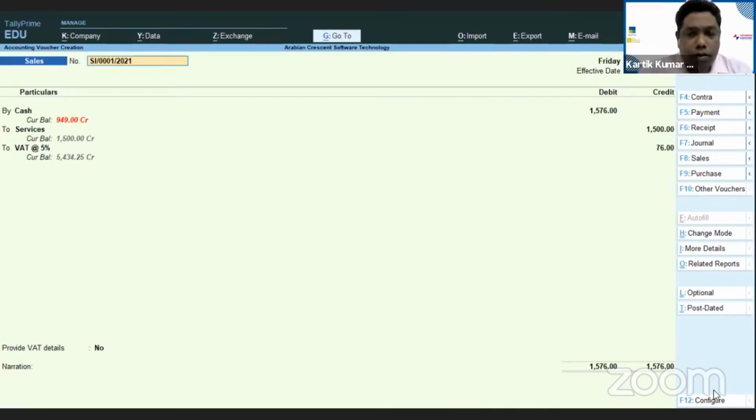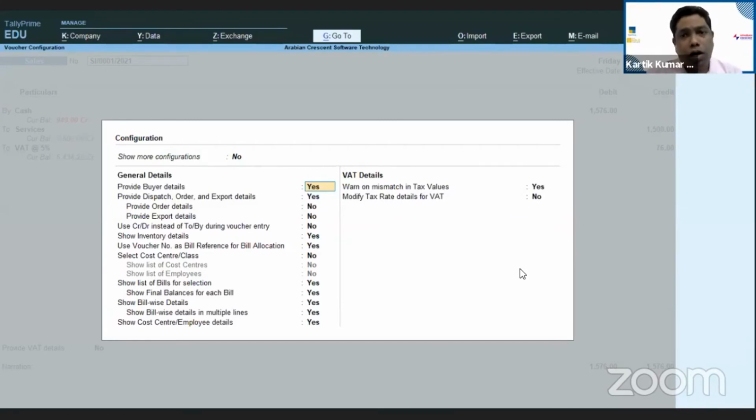I would like to tell one thing about small things: many customers and callers ask, it is showing me To and By, I want to make it like debit and credit, or I want to change this mode. So always refer to this change mode and more details in other vouchers, and press F12, and here you can get all this information which is already there. You might have made these yes, or you might not have, due to which additional things are coming. So you can very well go back and remove those things, and arrive at whatever you wanted.